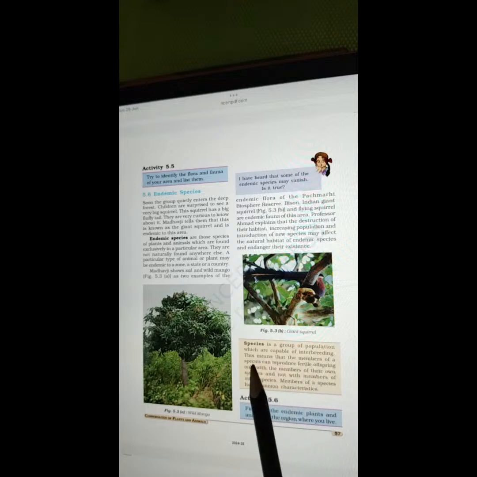A species is a group of population which are capable of interbreeding. This means that the members of a species can reproduce fertile offspring only with the members of their own species and not with the members of other species. Members of a species have common characteristics. Activity 5.6: Find out the endemic plants and animals of the region where you live.